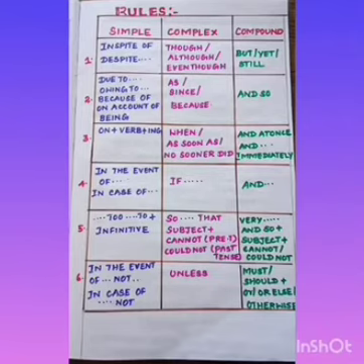Type 5, to plus infinitive. In complex, so, that. Subject plus cannot, if it is in present tense, cannot. Past tense, could not. Then very, and so plus subject, and similarly present tense cannot, past tense could not. And type 6, in the event of, not, in case of, not. So complex you will be using unless, and compound must or should plus or else, otherwise.